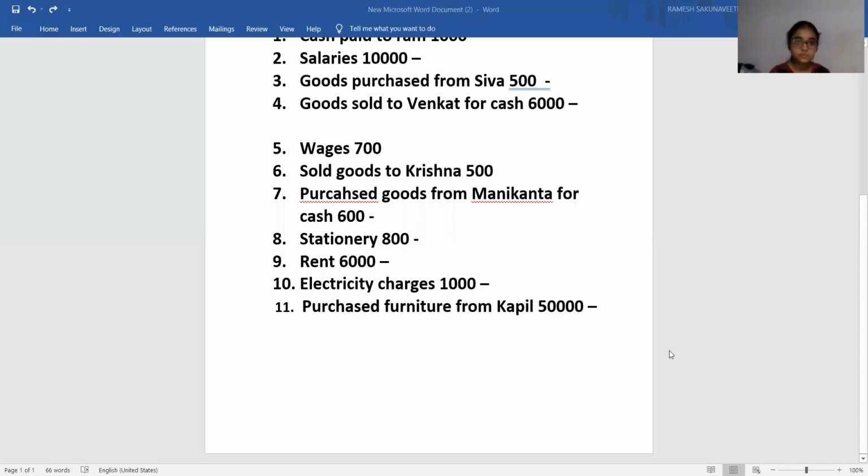So in the next class, I will verify whether you have recorded correctly or not, whether you have identified correctly or not. Okay, is it clear? I hope you understood the identification of cash and credit transactions, and the two accounts that are influenced by a transaction. Yes, sir, it is clear. This is the first step in maintaining accountancy records. First, you should be able to identify the two accounts that are influenced by a transaction.